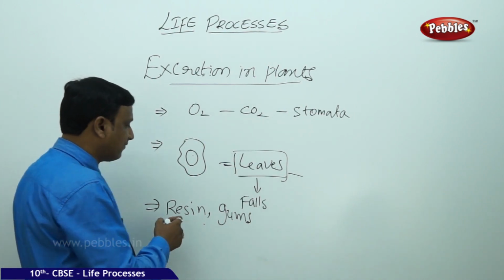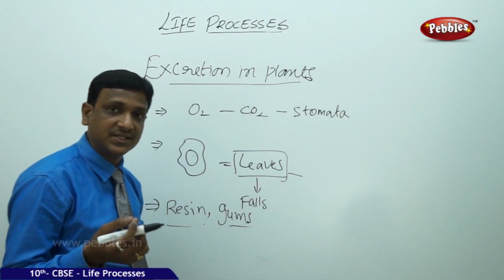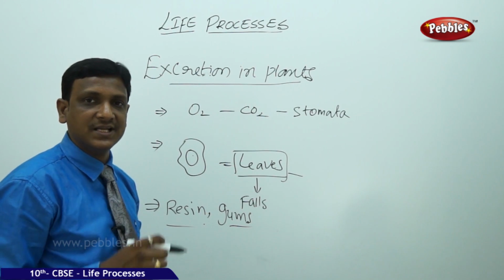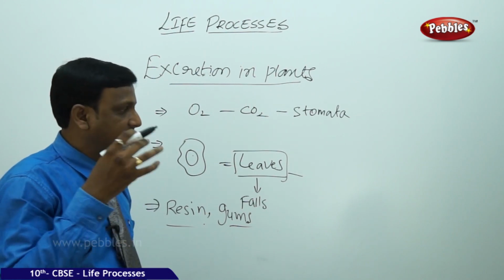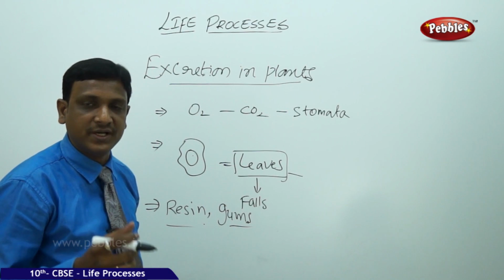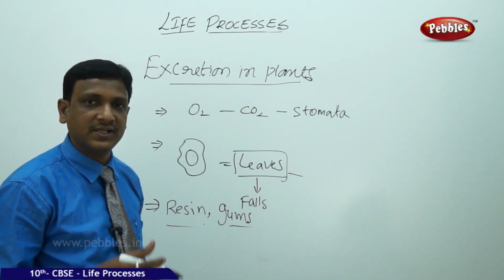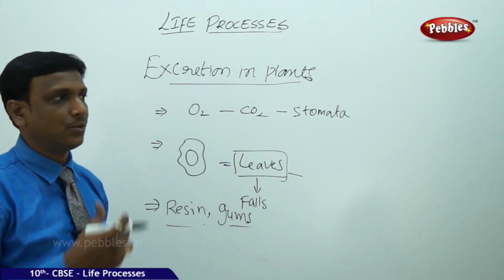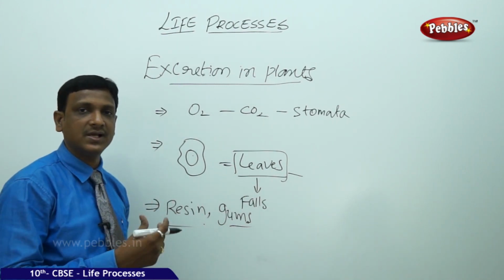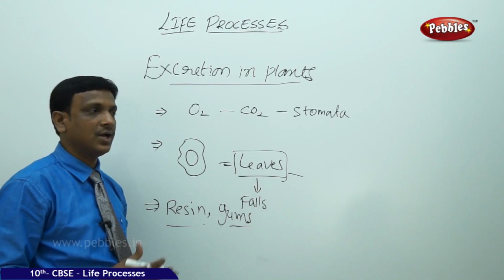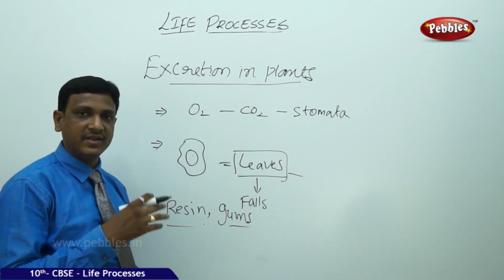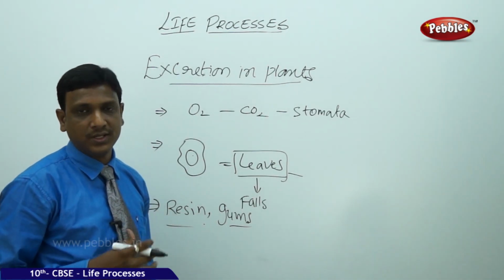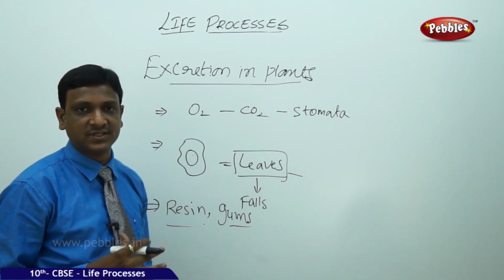So the plant throws out the waste in the form of resins and gums. Certain plants store their waste materials in the form of crystals called raphides. And recently it is found that some plants excrete waste materials from their roots into the soil also. So they have various mechanisms of getting rid of waste materials, but they don't have a system like kidneys, an excretory system like in animals. So this is how the various life processes in plants as well as in animals are controlled.